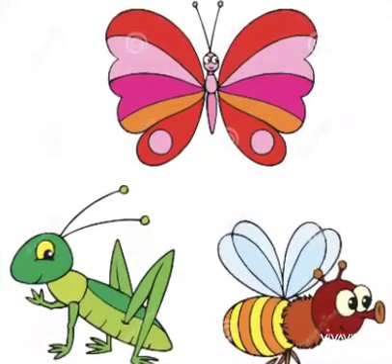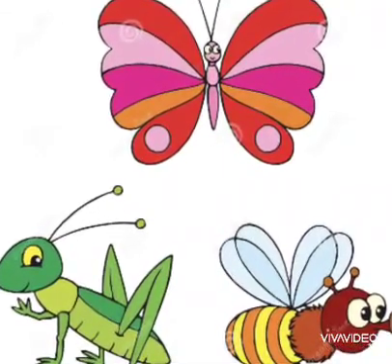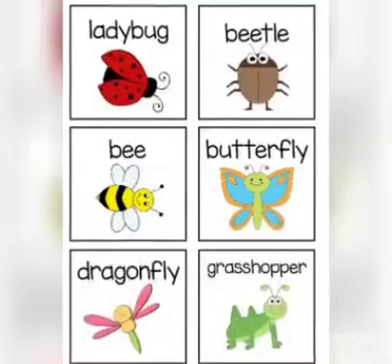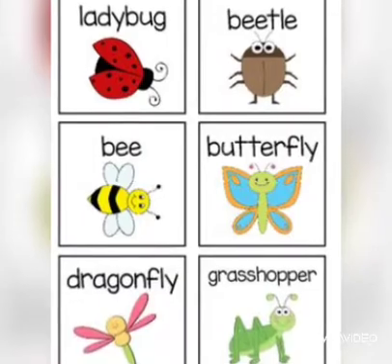Apart from that, butterflies, grasshoppers, bees, mosquitoes, cockroaches, etc. These creatures also lay eggs, and this is how they all reproduce.